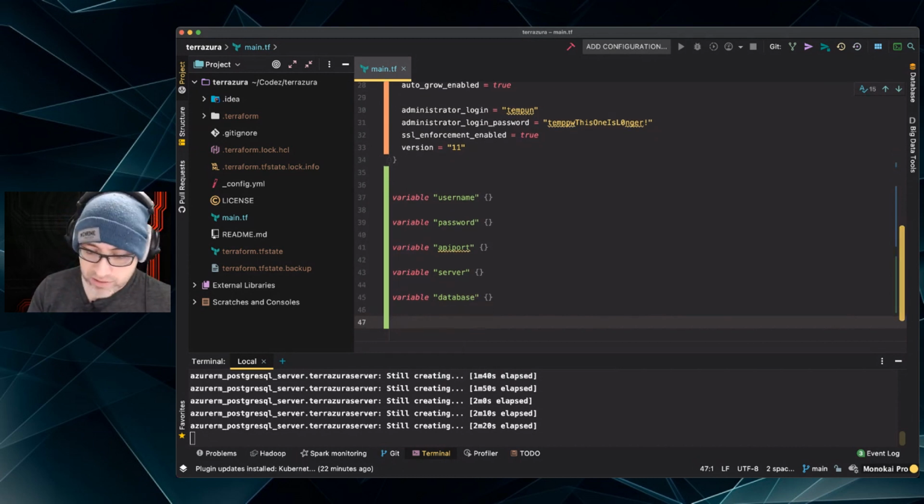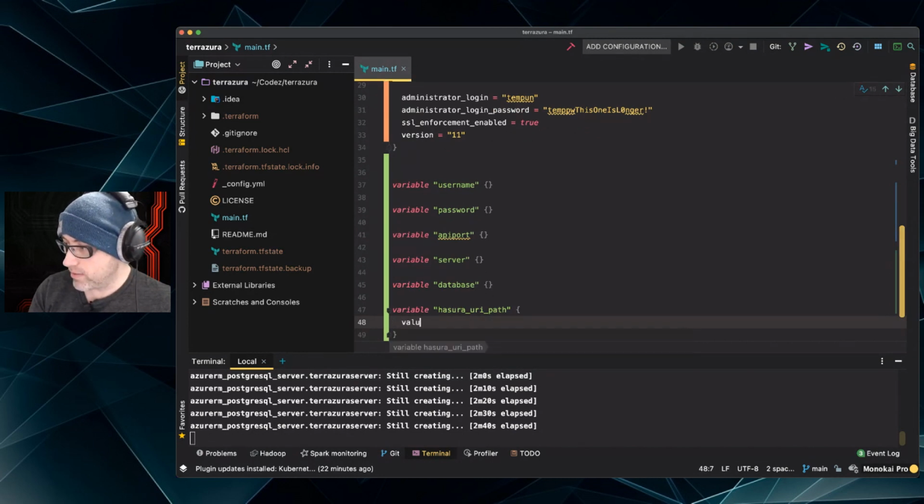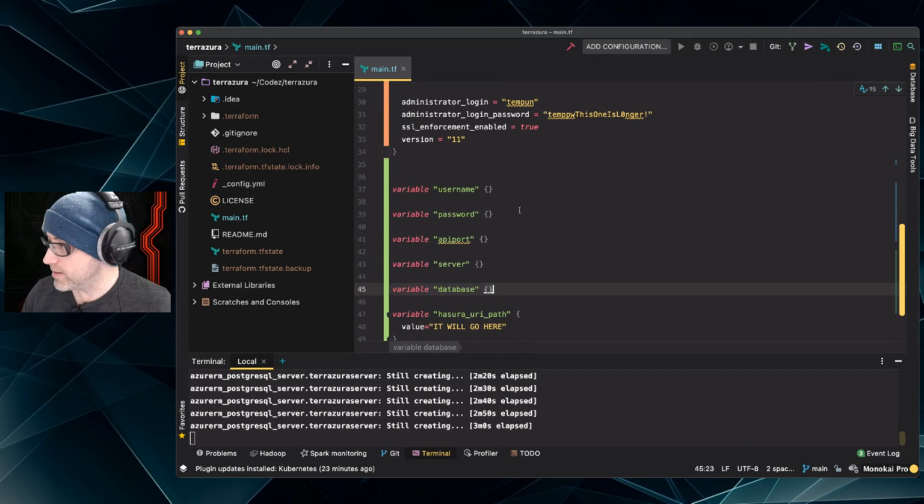And then one more thing, so that we don't have to look in the console, because as you can see, it can be confusing going back and forth into the console sometimes. I'm going to put Hasura URI path, and then I will show you how I create this crazy thing. I'm going to set a value. The default value is going to be a concatenated interpolated string, and it looks like this. We'll take the Azure RM. All the pieces aren't there just yet, so we're going to put it in here. It will go here. So we'll get back to that in just a minute.